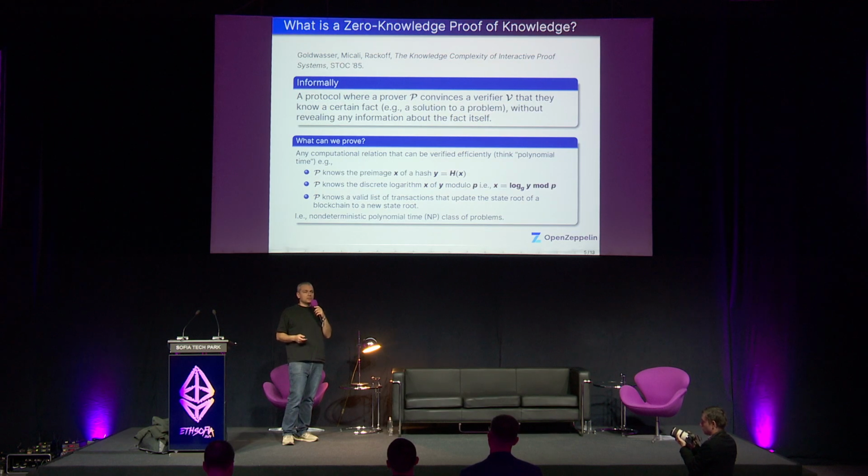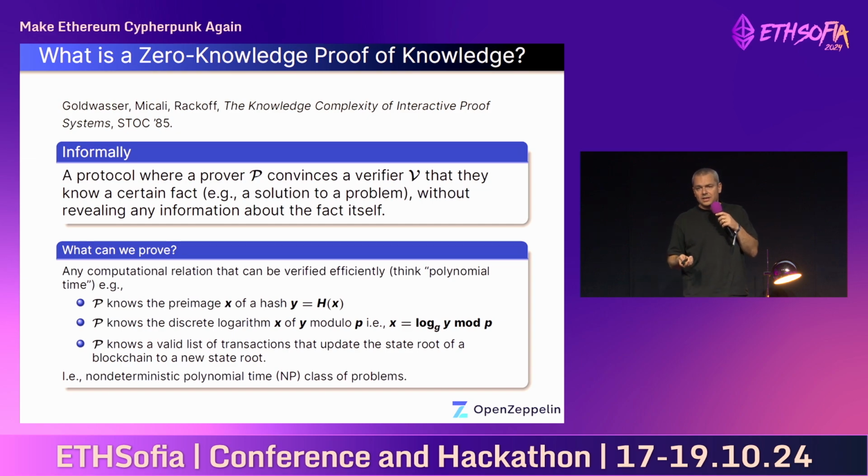So informally, what's a zero-knowledge proof? In fact, zero-knowledge proofs as a concept in cryptography are a very old concept. Their initial proposal dates from the 80s, in this seminal paper from 85. And since then, the area has been very active, and we've seen a lot of research papers from these years. But only recently have they achieved widespread adoption and practical applications, to a large extent because of blockchain. Informally, it's a protocol in which a prover proves to a verifier knowledge of some fact without revealing any information about the fact except that it exists.